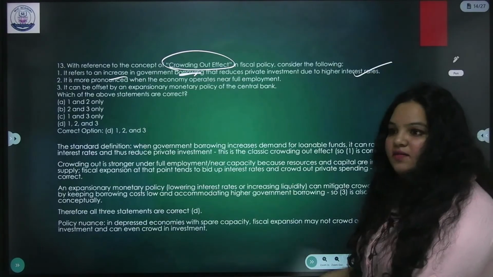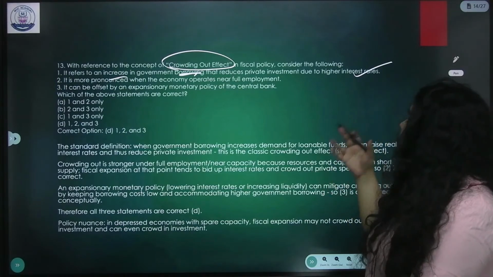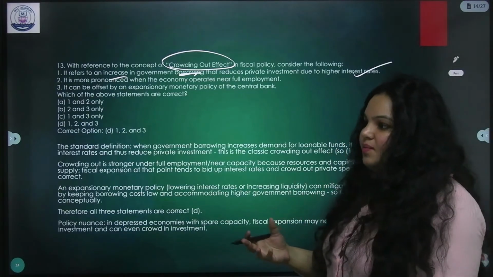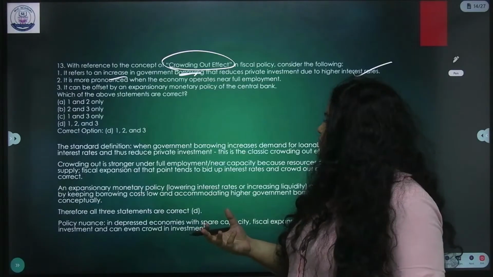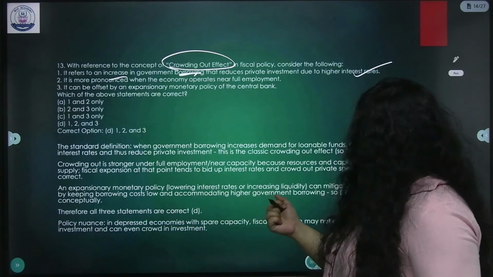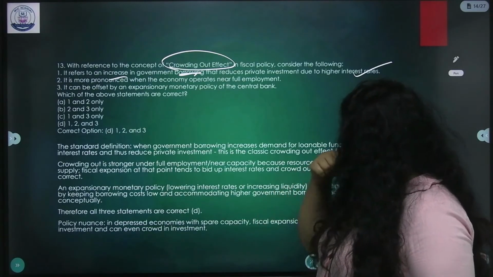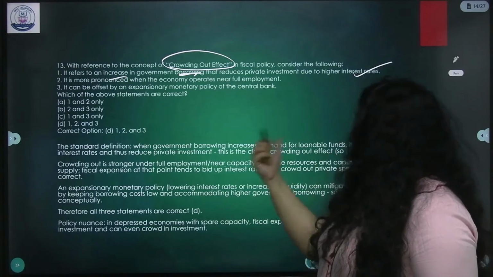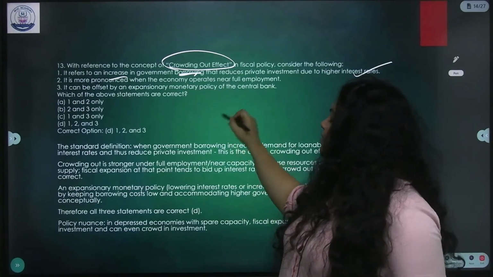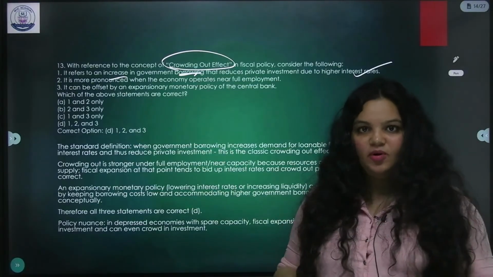Yes, inflation increases, again higher interest rates, which means, yeah, that's it. Before the inflation and everything, it starts with government borrowing.